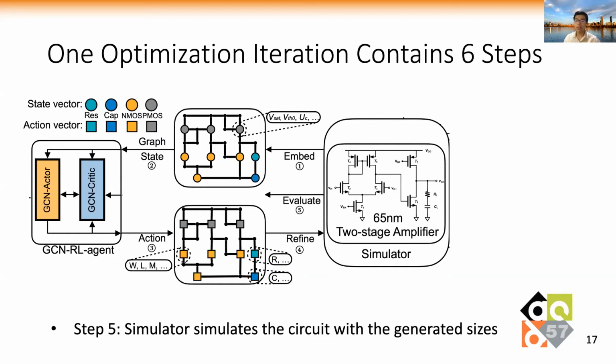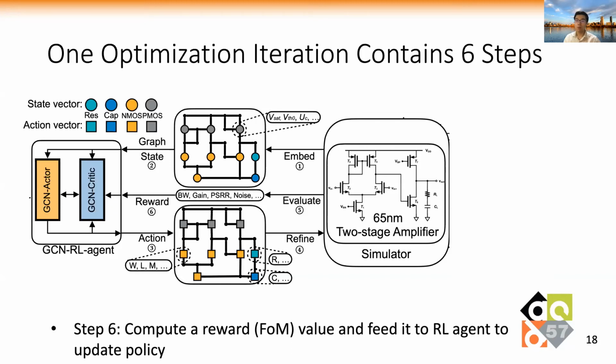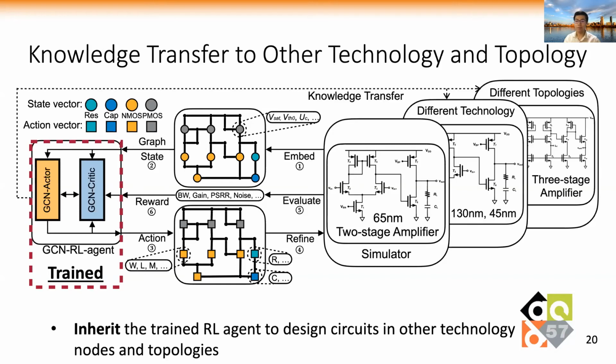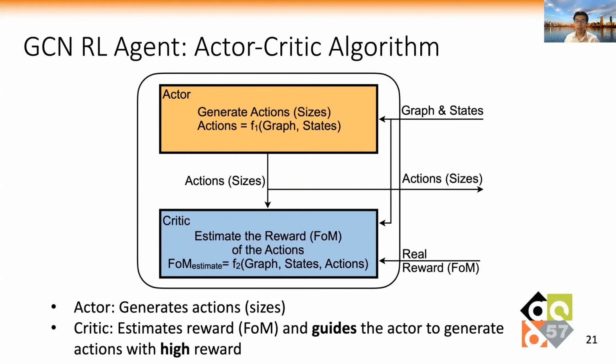Step 5, the simulator simulates the circuit with the generated sizes. In the last step, a reward value is calculated and fed to the RL agent to update the policy. After many iterations, we get sizes with a high FoM value and also a trained RL agent. Then, to perform knowledge transfer, we can inherit the trained RL agent to design circuits in other technology nodes and topologies. We apply the actor-critic algorithm as the RL agent. The actor generates the actions. The critic estimates the reward of the actions and guides the actor to generate actions with high rewards.